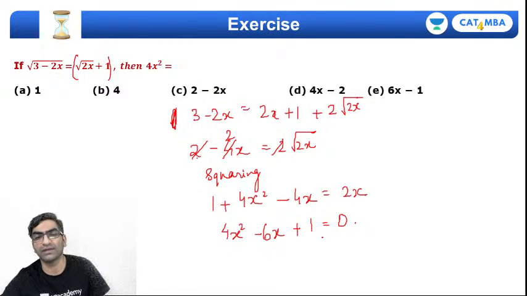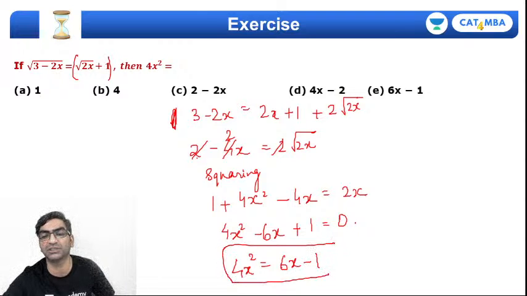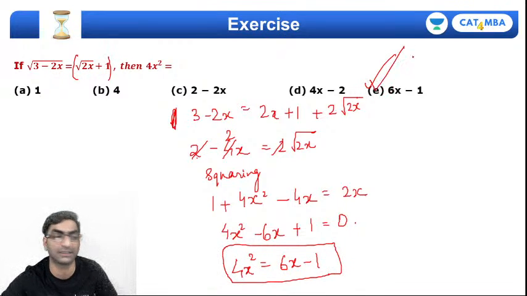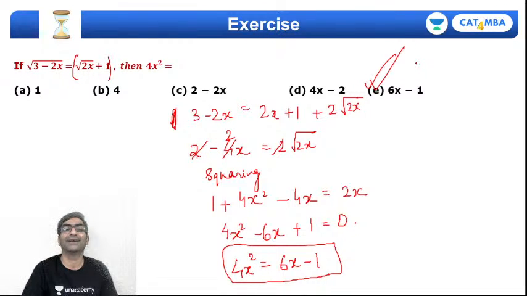But instead of solving this quadratic, I can try out. X equal to 1 doesn't work out. X equal to 4 also doesn't work out. In fact, it's probably going to be in terms of x, which means directly calculate 4x square. That will be 6x minus 1. Do I have that in the option choices? Yes, I do. Option E is the correct choice. Like a trick question. You got to a quadratic, but you didn't need to solve that quadratic.